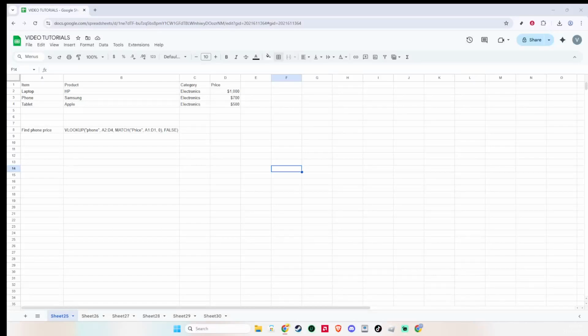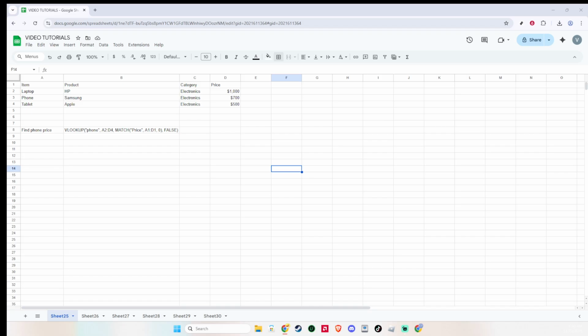In today's video, I'm going to teach you how to use VLOOKUP with MATCH in Google Sheets for flexible, header-based lookups. Start by opening your Google Sheets document so we're working in the right place. Next, click the cell where you want the result of your lookup to appear. This will be the home for the formula and the value it returns.